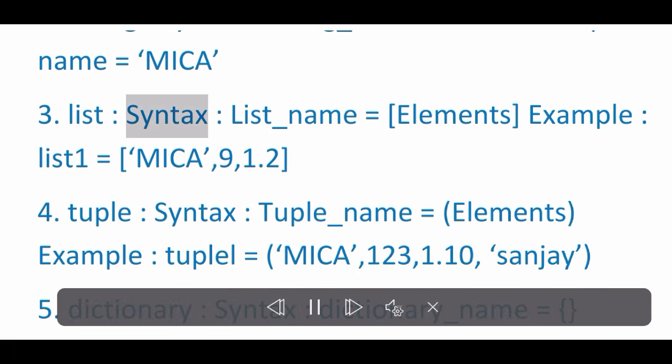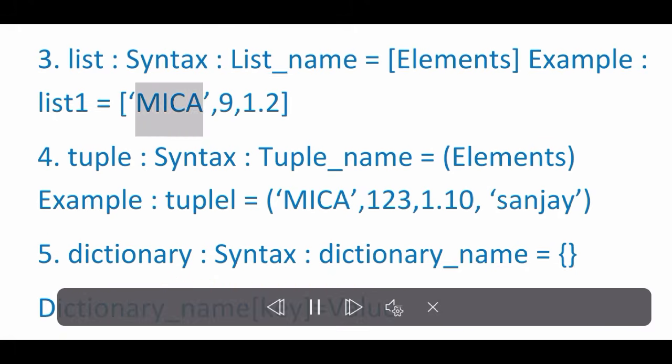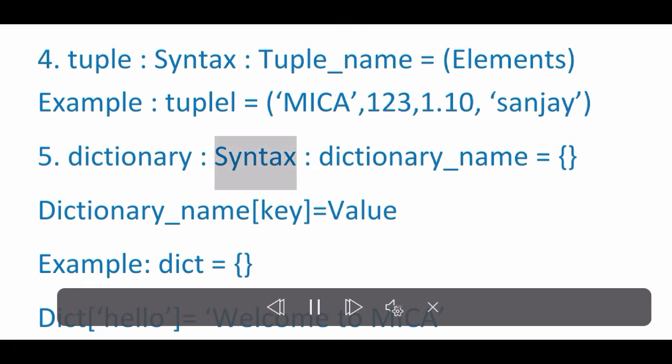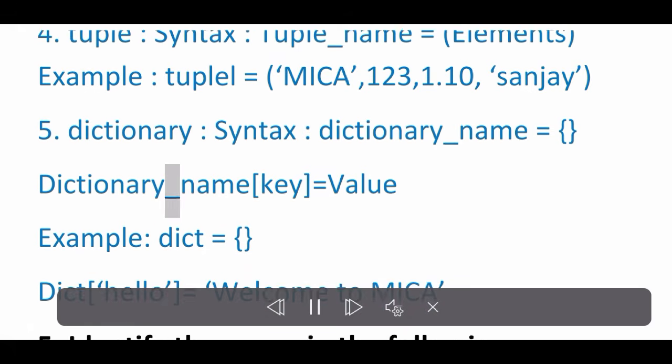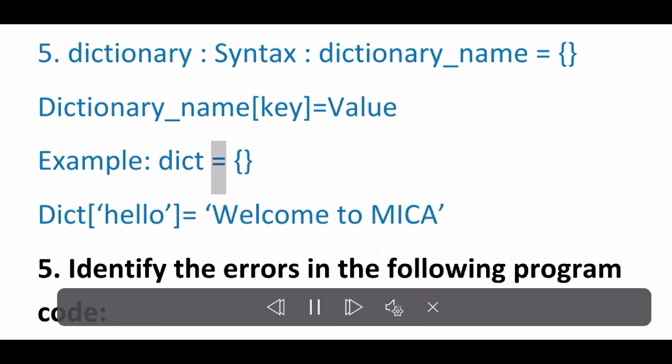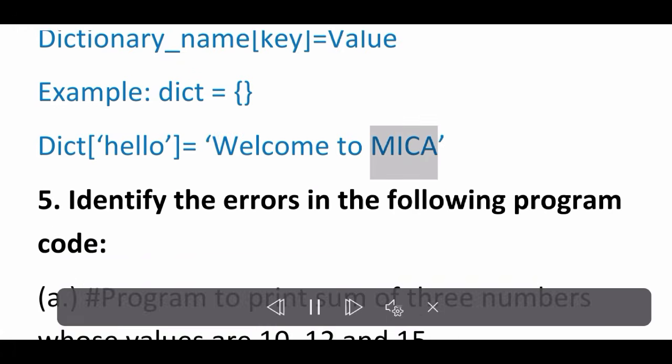3. List. Syntax: list_name = elements. Example: list1 = [Micah, 9, 1, 2]. 4. Tuple. Syntax: tuple_name = elements. Example: tuple = (Micah, 123, 1, 10, Sanjay). 5. Dictionary. Syntax: dictionary_name = {key: value}. Example: dict = {hello: welcome to Micah}.